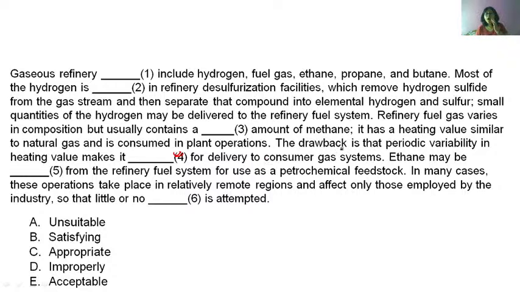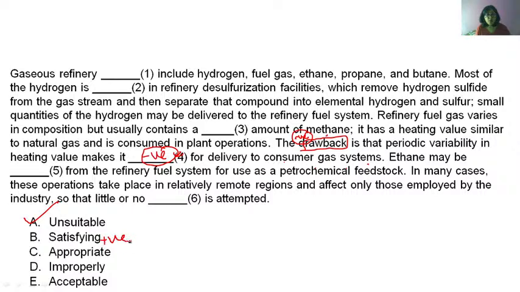Okay. Now let's look at the sentence. The drawback. Drawback means what? Disadvantage. So this is negative. So here you have to put a negative word. Okay. You have to put a negative word. So unsuitable is a negative word. Okay, it makes it unsuitable for delivery to consumer gas systems.